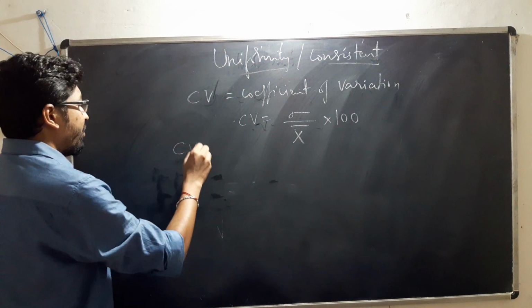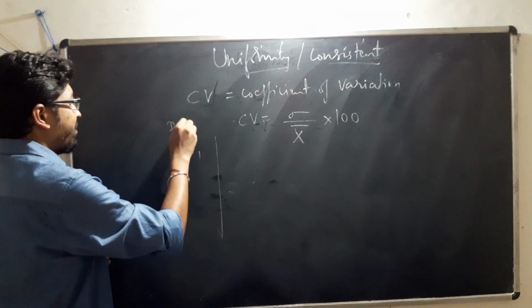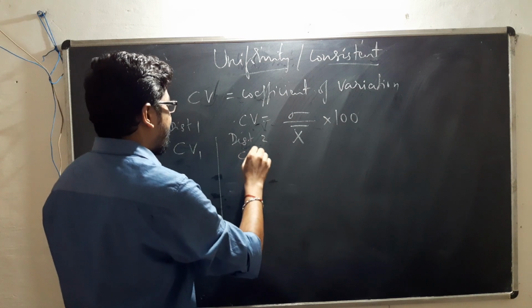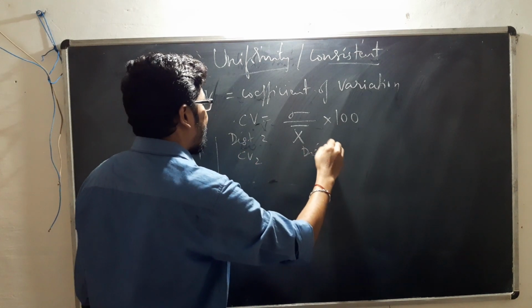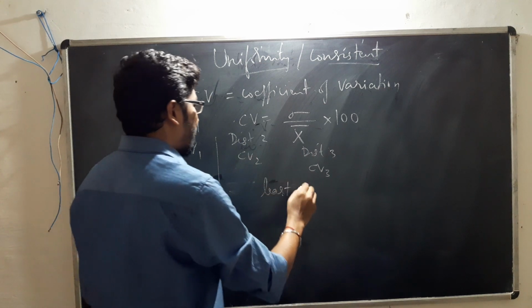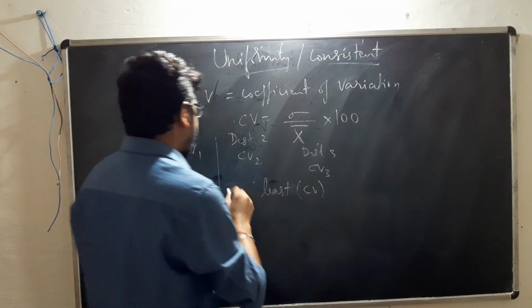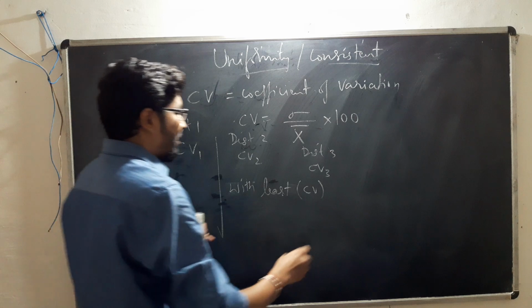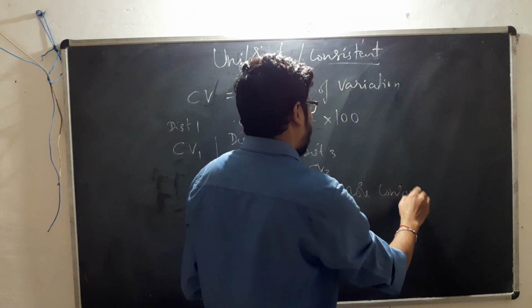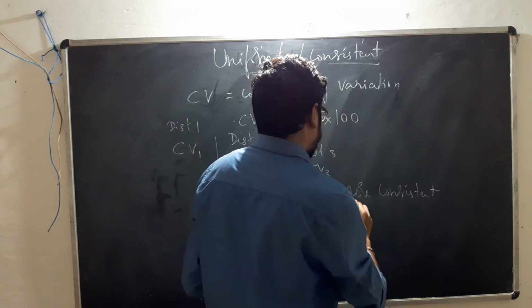If you have two or more distributions, compute the coefficient of variation for each distribution and examine their values. The distribution with the least CV value is said to be more consistent: the lesser the value of CV, the more consistent and uniform the distribution is.